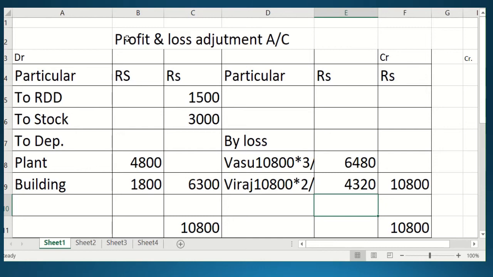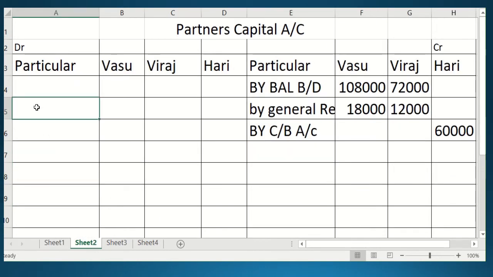Now you can see the profit and loss adjustment account. The credit side is given, the balance is on the credit side, so it will be transferred to the debit side, the reverse side, of the partners' capital account. On the partners' capital account, we have recorded the opening balance, distributed the general reserve, done the posting for the capital brought by Hari, and now we will distribute the loss.